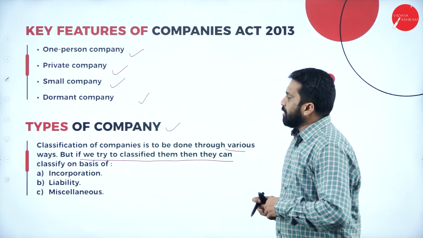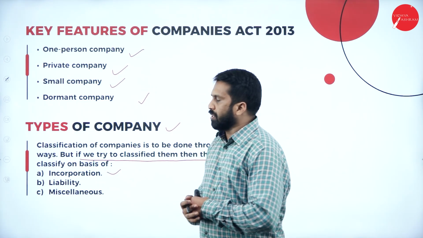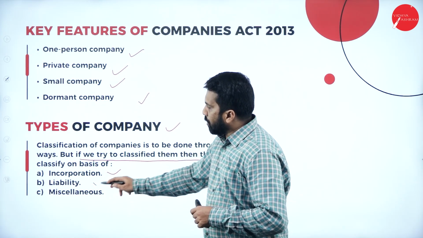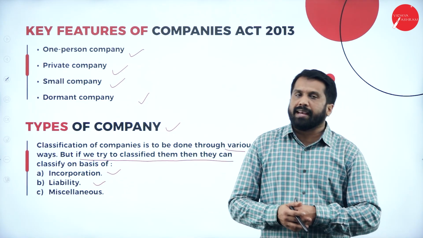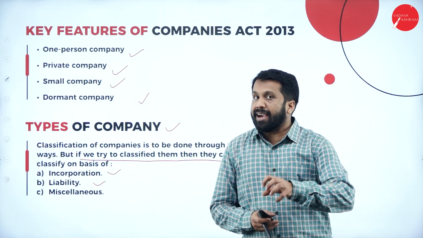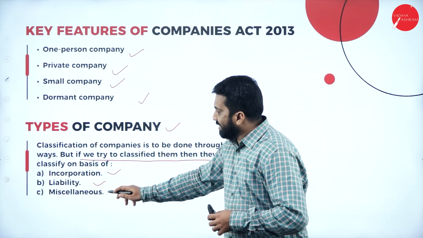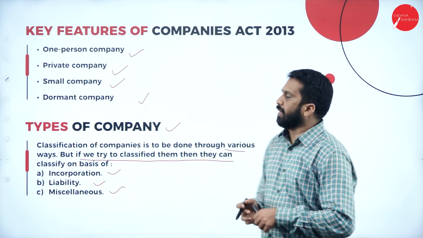You can classify your company on the basis of incorporation. You can classify on the basis of liability: limited liability, unlimited liability, or limited by guarantee. These are the types under liability. Then miscellaneous. These are the classifications of your Companies Act.